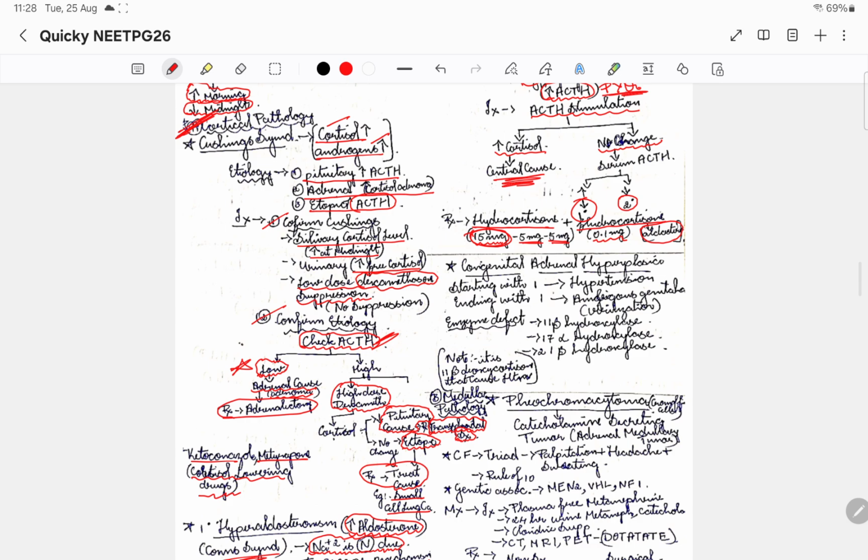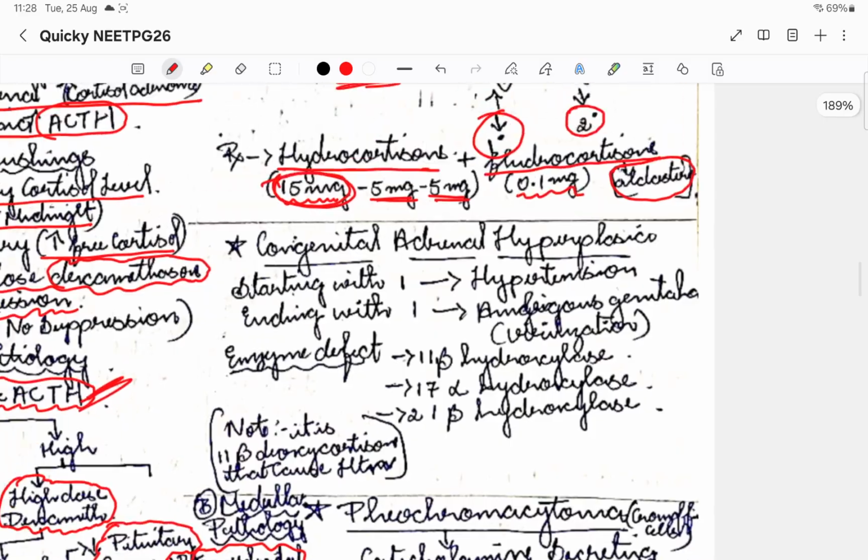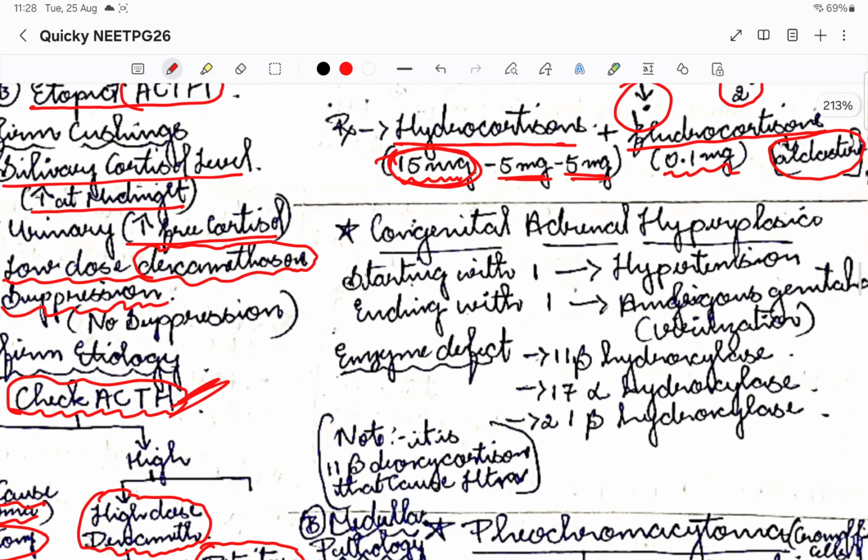Okay, then now we'll move to one of the important topics, that is congenital adrenal hyperplasia. Here please remember, if the enzyme is starting with 1, see, 11 beta hydroxylase starts with 1 and 17 alpha hydroxylase starts with 1, right? So it is hypertension symptoms that we'll be able to see if these two enzymes are affected. It is a congenital disorder where these two enzymes will be affected. So that is how you can diagnose what enzyme is affected.